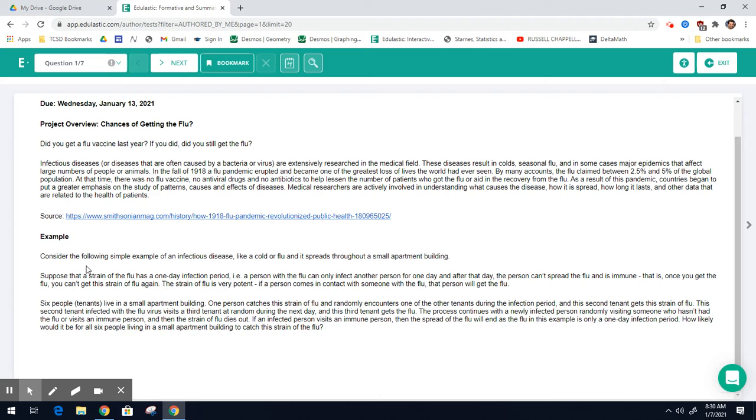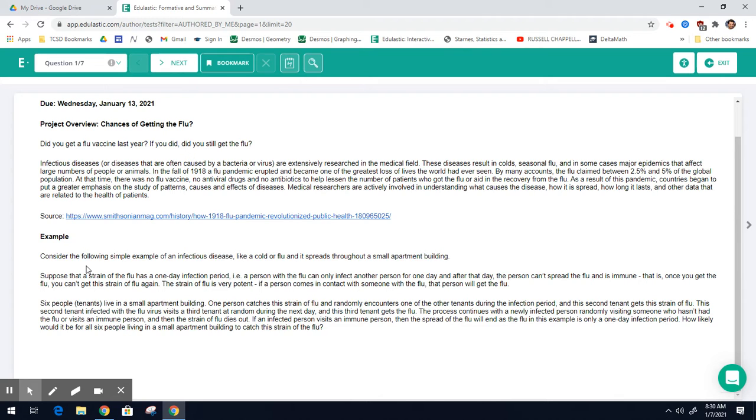Suppose that a strain of the flu has a 1-day infection period. For example, a person with the flu can only infect another person for 1 day, and after that, the person can't spread the flu and is immune. That is, once you get the flu, you can't get the strain of flu again. Okay. The strain of flu is very potent. If a person comes in contact with someone with the flu, the person will get the flu.